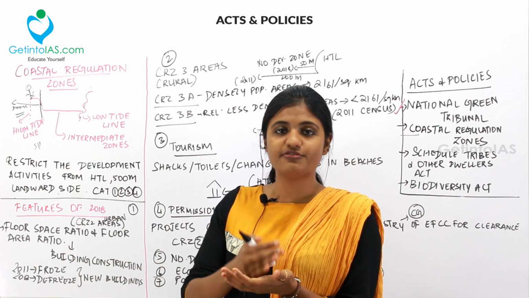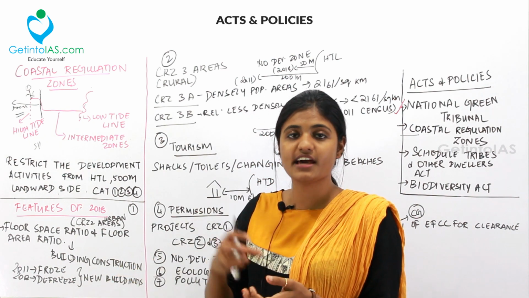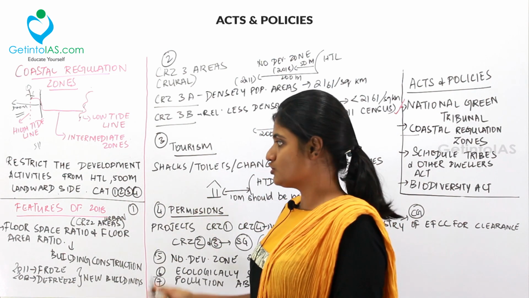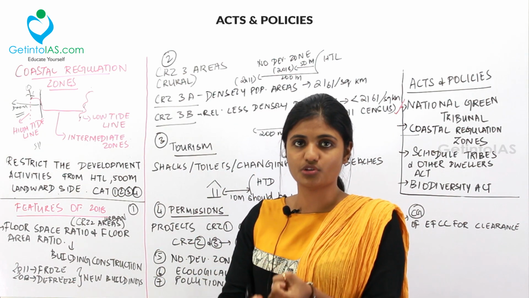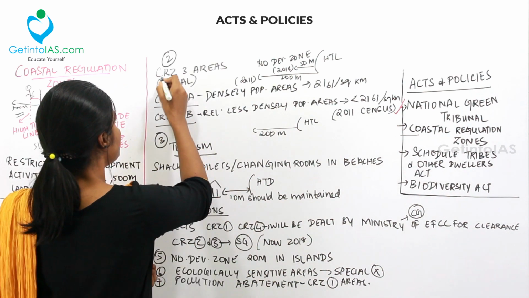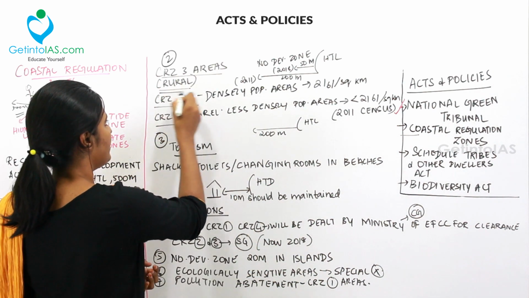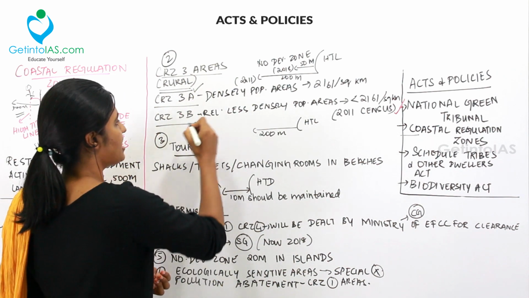It has been defrozen because of the building of new buildings in the CRZ2 urban areas. So this is the difference between the 2011 notification and the 2018 notification. And then coming to the second change, the CRZ3 areas. The CRZ3 areas are for the rural areas. It is divided into two, that is CRZ3A and CRZ3B.